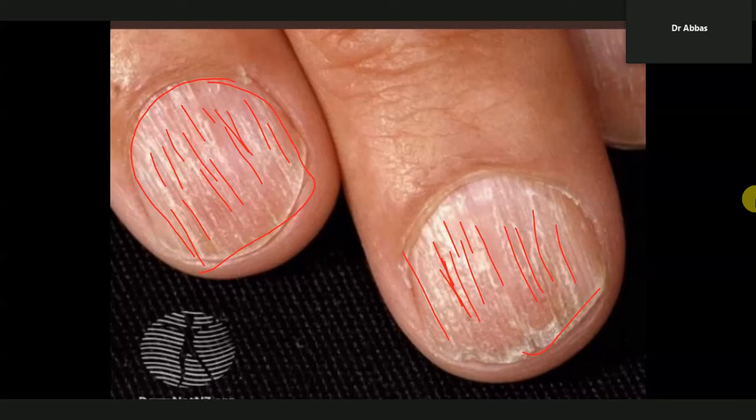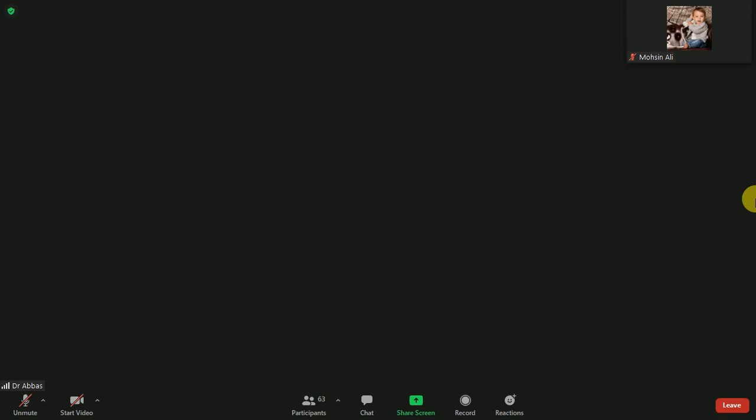So these rough nails are the feature of the 20 nail dystrophy. All the 20 nails will become dystrophic, and we call it the 20 nail dystrophy or trichonychia. Trichonychia means nail dystrophy. And sometimes there is no nail, we call it anonychia. What do you call it? No nail means anonychia, the nail is not present.